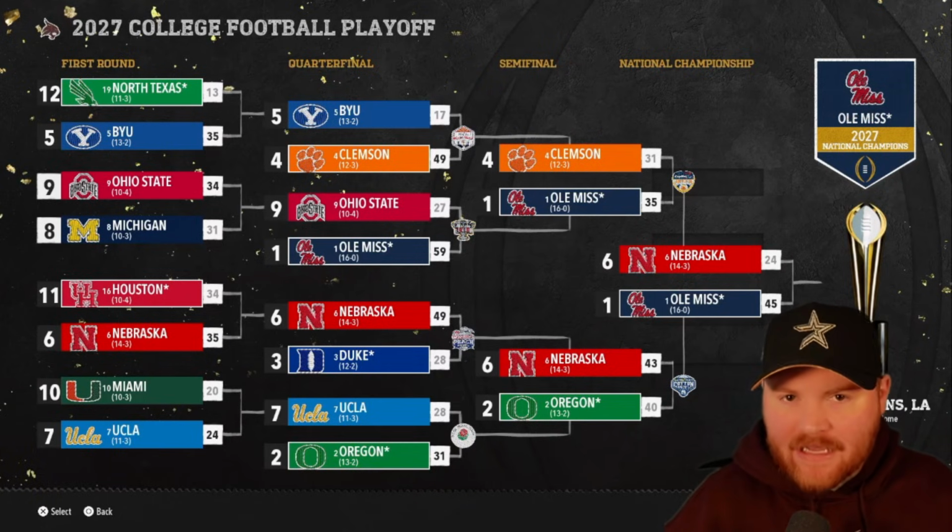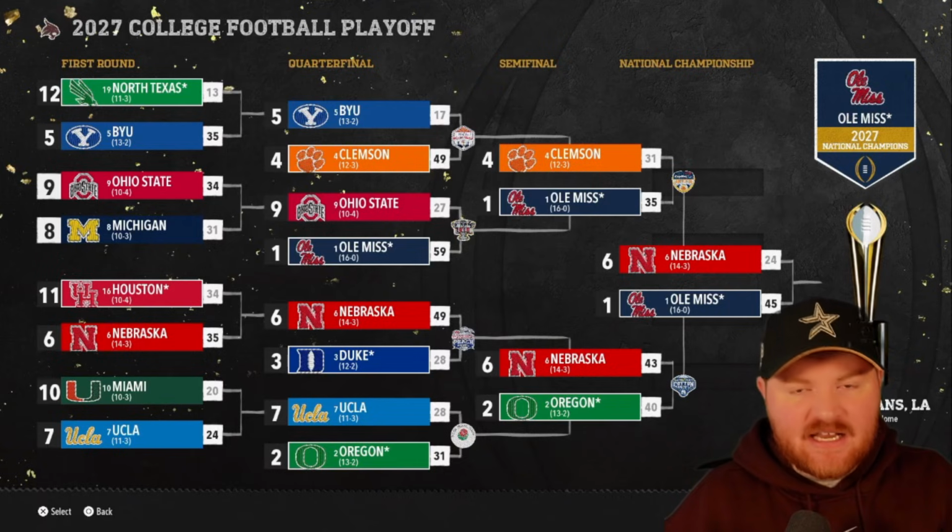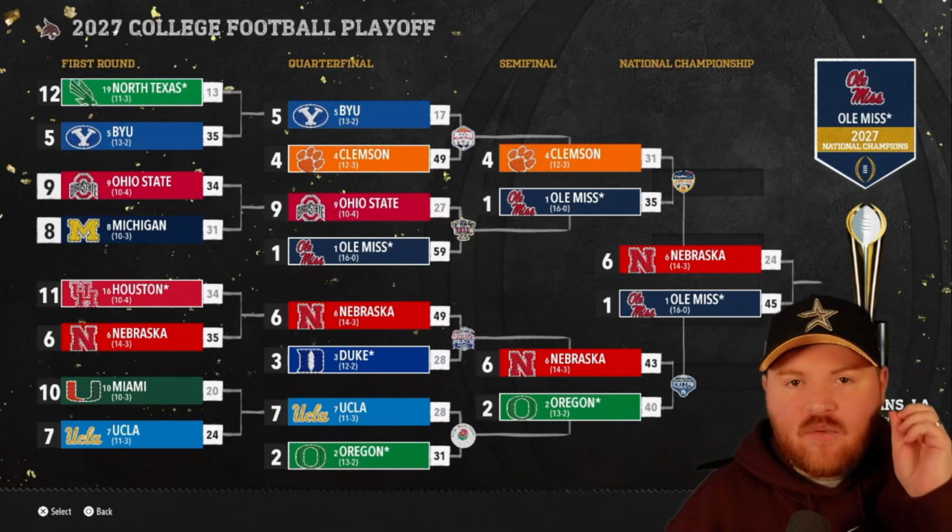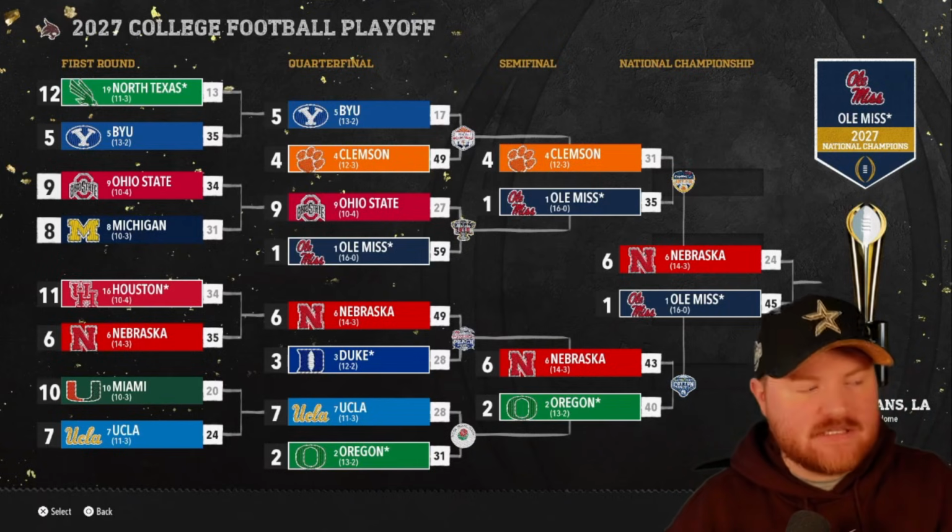I'm now going to re-rack it. We're going to do the SEC as the Big Ten as the SEC, and we will see how it looks with that. We'll come back in the playoffs of the first year of that sim.